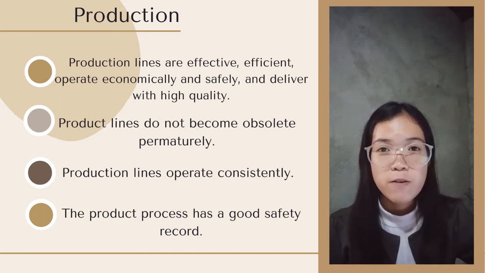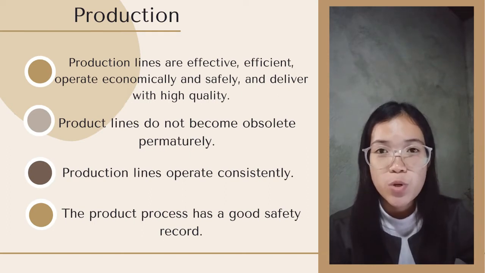The team objective with regards to production is to ensure that production lines are effective, efficient, operate economically and safely, and deliver with high quality. Product lines do not become obsolete prematurely. Production lines operate consistently, and the production process has a good safety record.